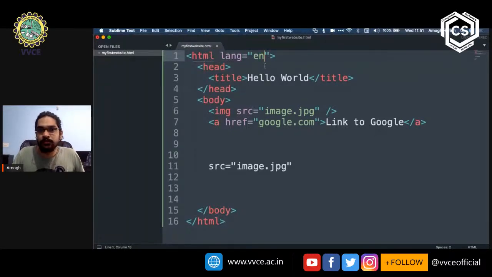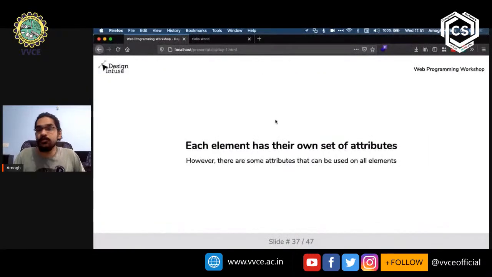However, it's also good to know that there are some attributes which are common across all tags. Now, there are quite a few such attributes, but when you're building websites on a day-to-day basis, or when you're just trying HTML out, when you're learning HTML, you are only going to use two of these.